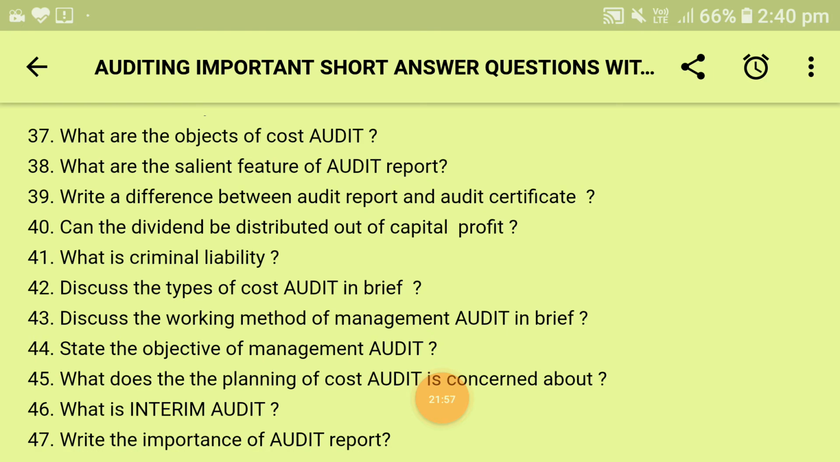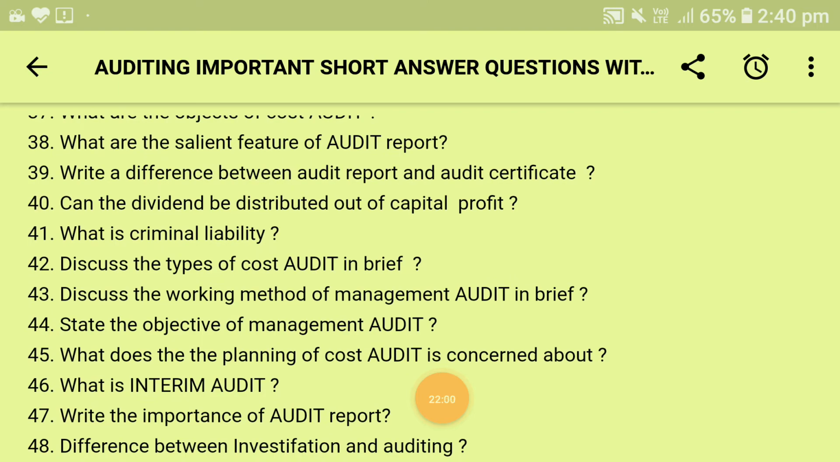Next is discuss the working method of management audit in brief. In this, the first is inquiry, which means the team of management audit should go on to the conduct of inquiry. Second is correlation. The auditor should correlate the information collected by them in the course of inquiry. Third, observation. The management auditor should also have to rely upon the observations made by them in the process of auditing. Fourth, examination. It may be required to examine the records and documents of the enterprise. And the fifth is confirmation. The team of auditors should confirm the oral and written statements which help them in arriving at conclusions and drafting the report.